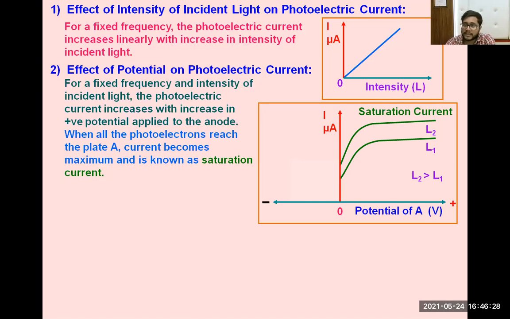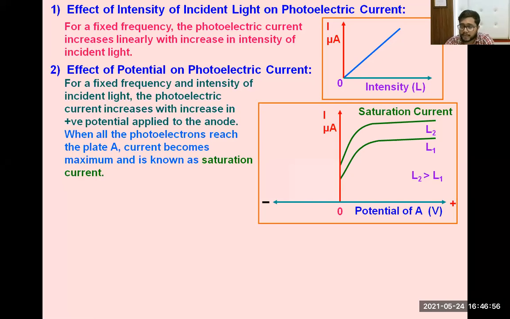From plate C, the cathode, electrons are emitted, and these electrons are collected at the anode, plate A. When all the electrons emitted from the cathode plate are accumulated on plate A, that current is called saturation current.